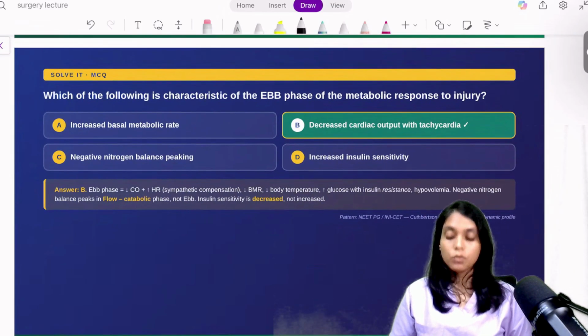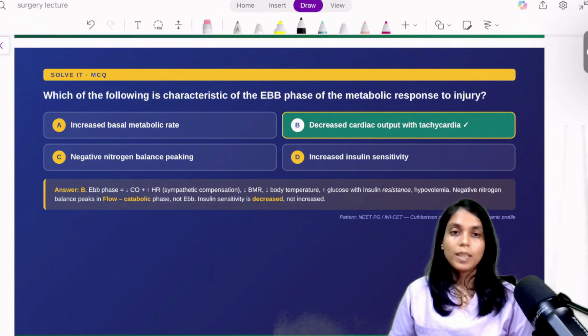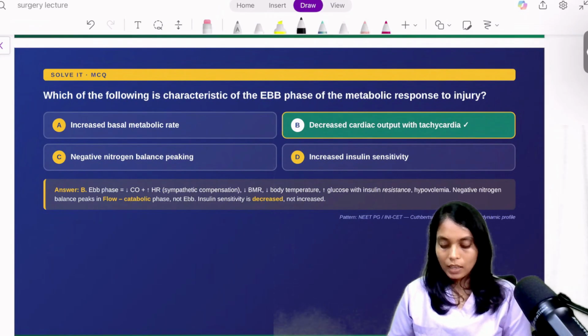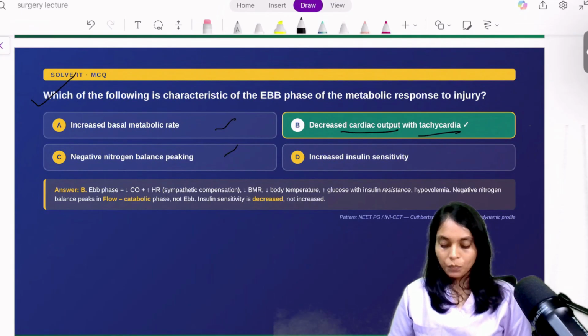Now, a question for you. Which of the following is a characteristic of the F phase of the metabolic response to injury? And yeah, without going to the other options, we have the answer as decreased cardiac output and tachycardia. And let's see the other options. Increased basal metabolic rate?